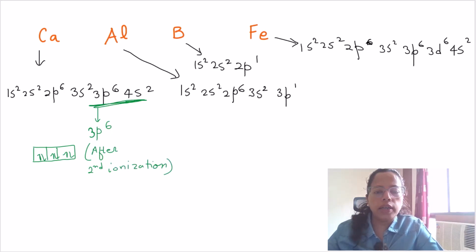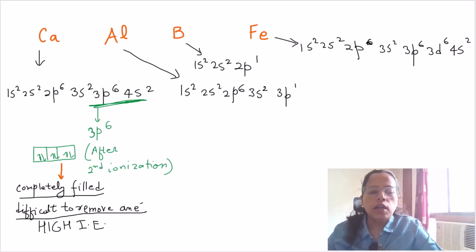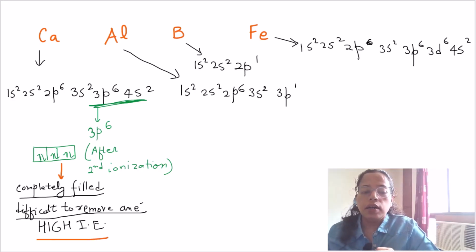Now for third ionization, we have to pull an electron from the completely filled p orbital, and removing an electron from the fully filled p orbital is a difficult task. That means we have to give very high energy, so this has to be a very high ionization enthalpy.